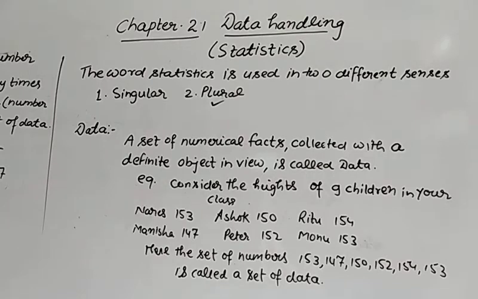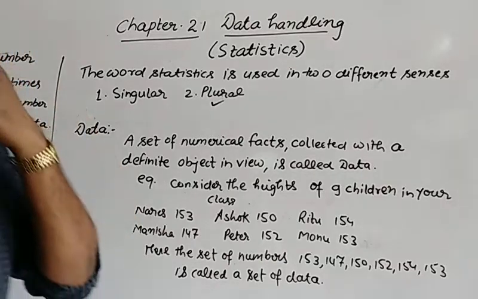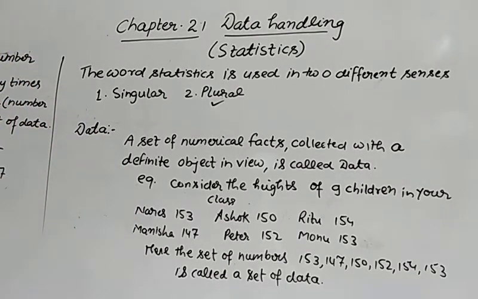Examples: population, taxes we take or give, number of failures in your school or number of candidates who passed in your school, something like that. Okay. So statistics is all about collecting and writing the data in a proper way. And I told you statistics is divided into two parts, singular and plural. So that was just a basic knowledge or concept.